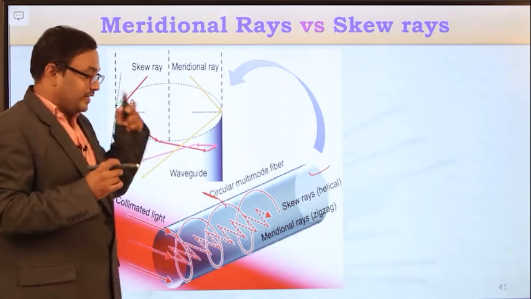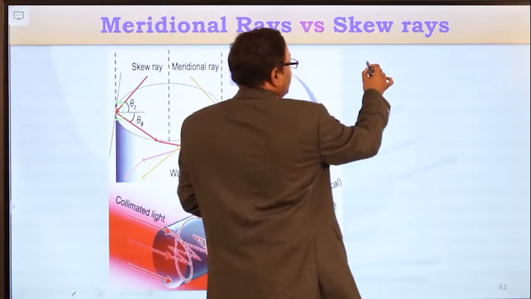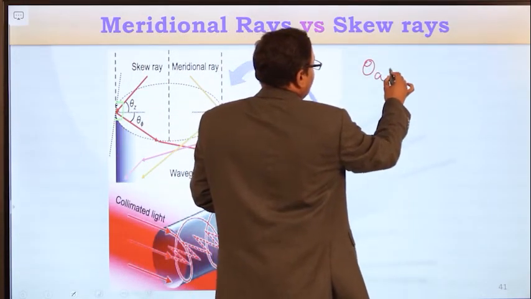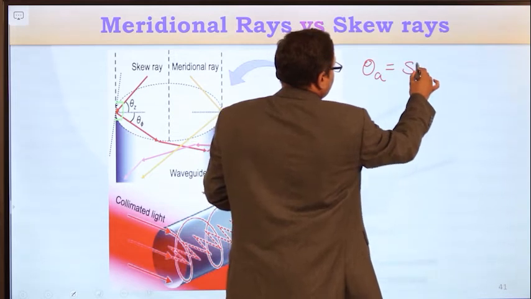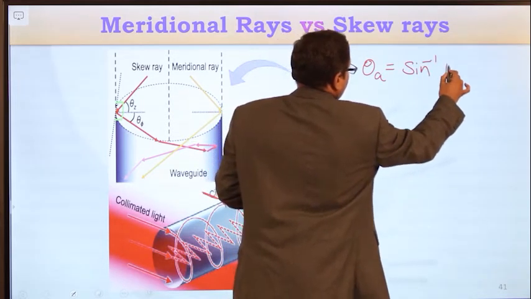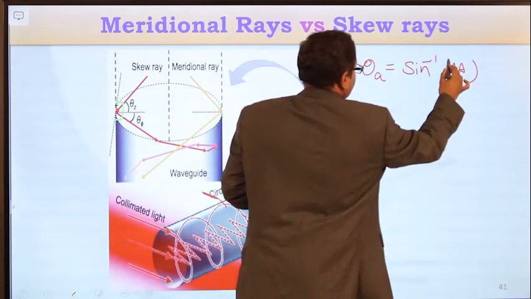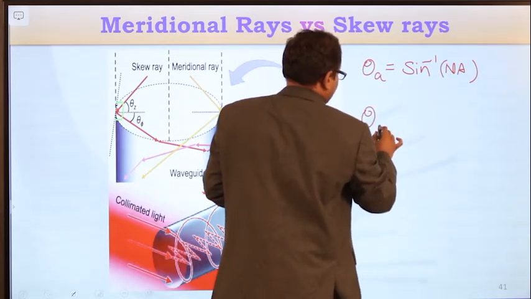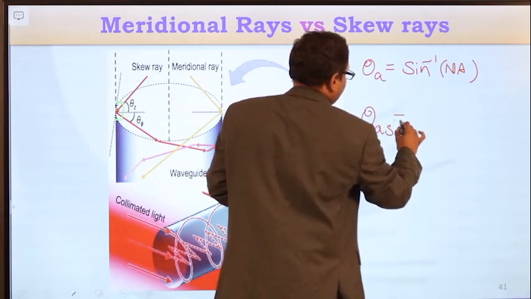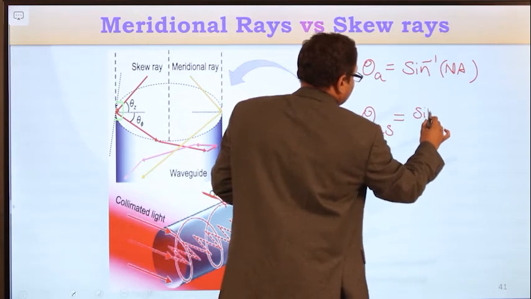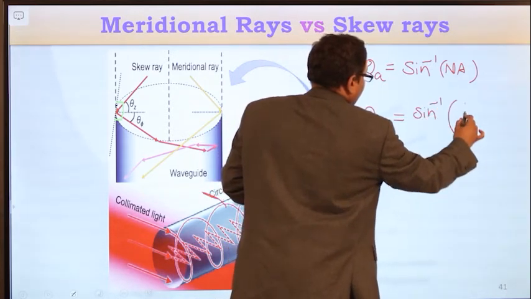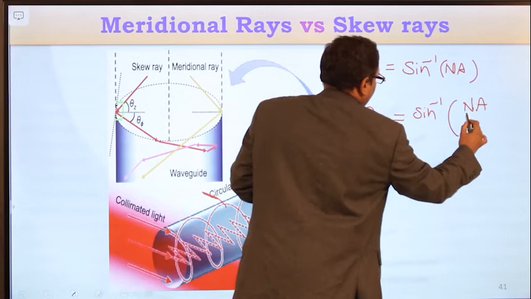And next, the acceptance angle of the meridional light ray is equal to sine inverse of numerical aperture, whereas the acceptance angle of the skew ray, theta_as, is equal to sine inverse of numerical aperture by cos gamma.